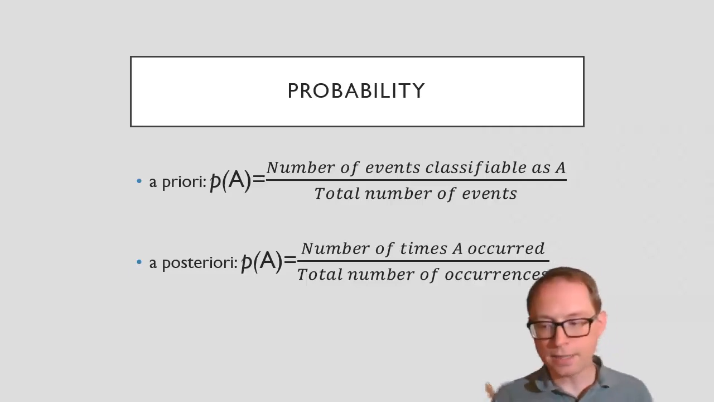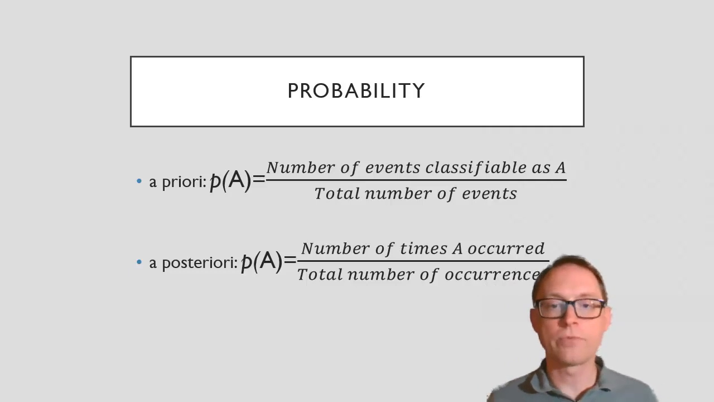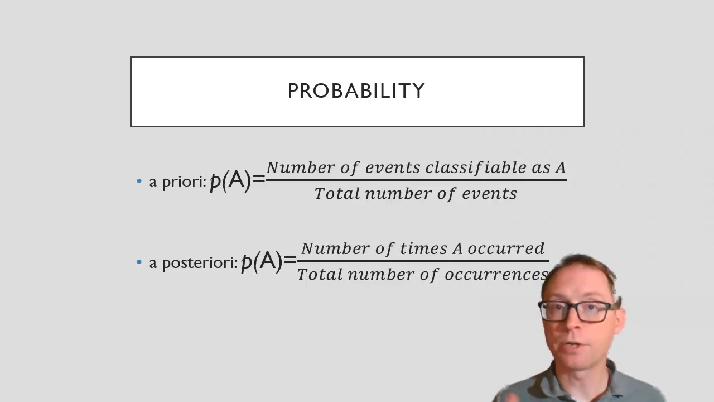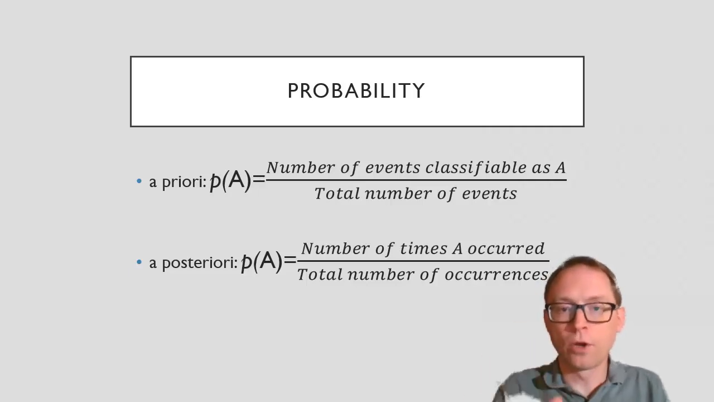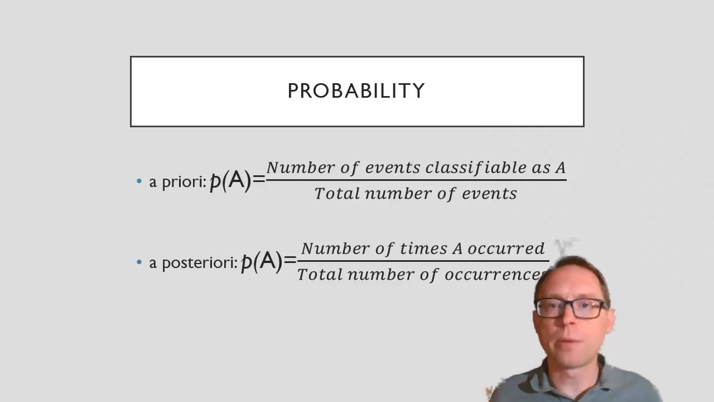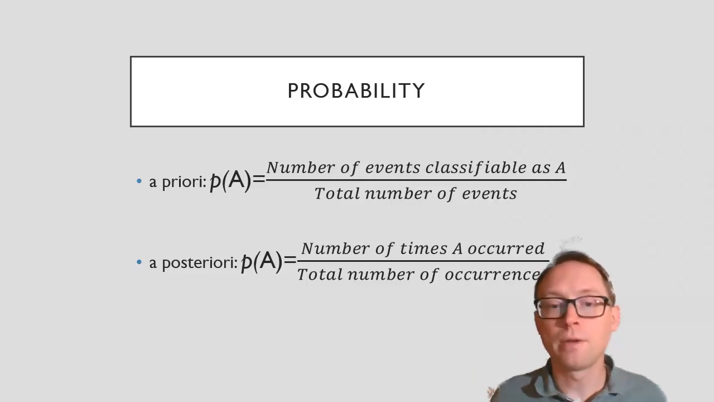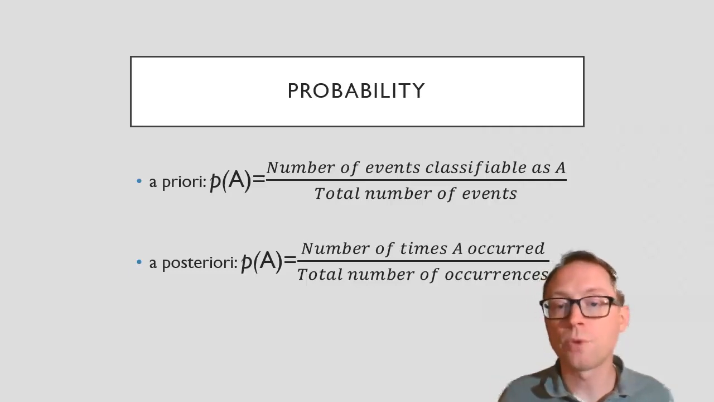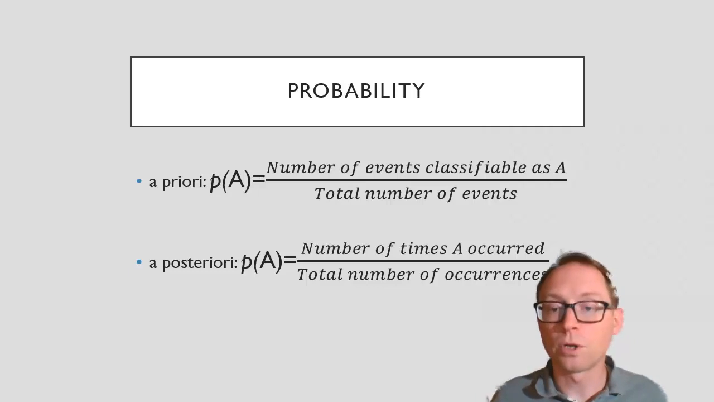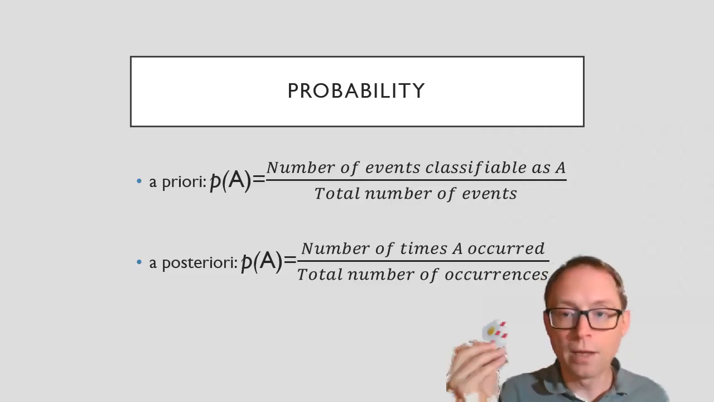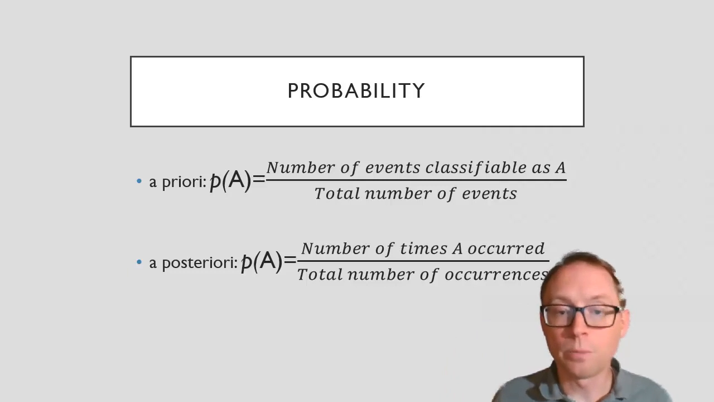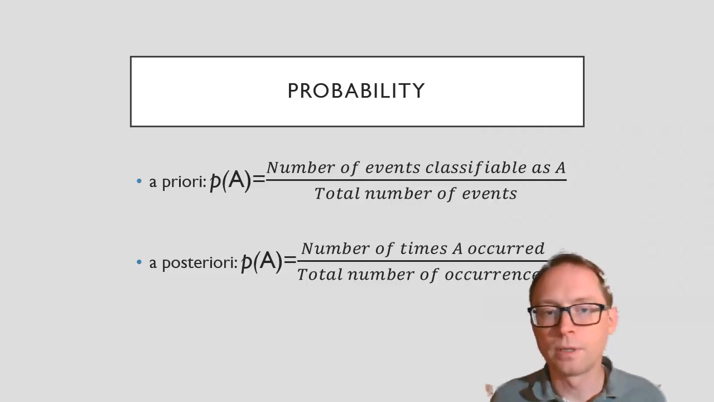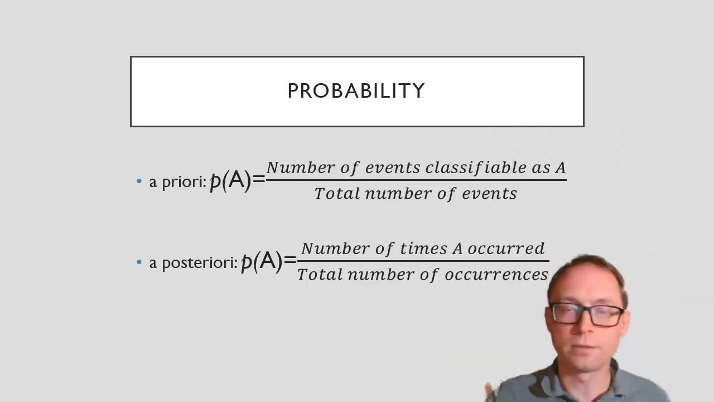Then you say, all right, I did this 1,000 times, and I got 500 reds and 500 black. That's a posteriori. You go in there and you just do it over and over and over again. You say, well, the probability of getting a red card was 500 divided by 1,000. So a posteriori, the number of times A occurred, the number of times red occurred, divided by the number of total occurrences. So the number of times you pulled out a red divided by the number of total times you pulled a card out. So in that case, it'd be 500 out of 1,000. A posteriori, you actually have to do it over and over and over again.